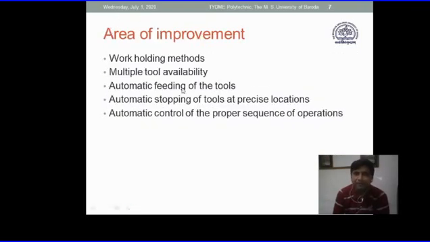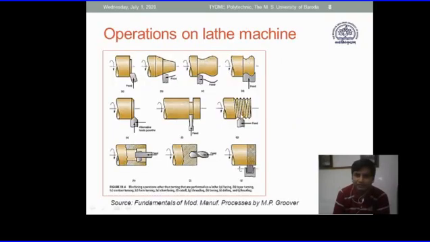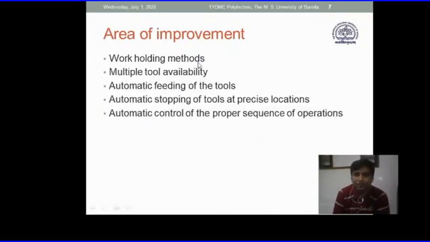And then we see what the areas of improvement are. We convert these limitations to opportunities, right? We have converted many limitations or challenges to opportunities. That is the area of improvement. So work holding methods: we should improve upon work holding methods, that is the chuck, wherein we can use some specific mechanism which is very easy to load the job and center the job and align the job.